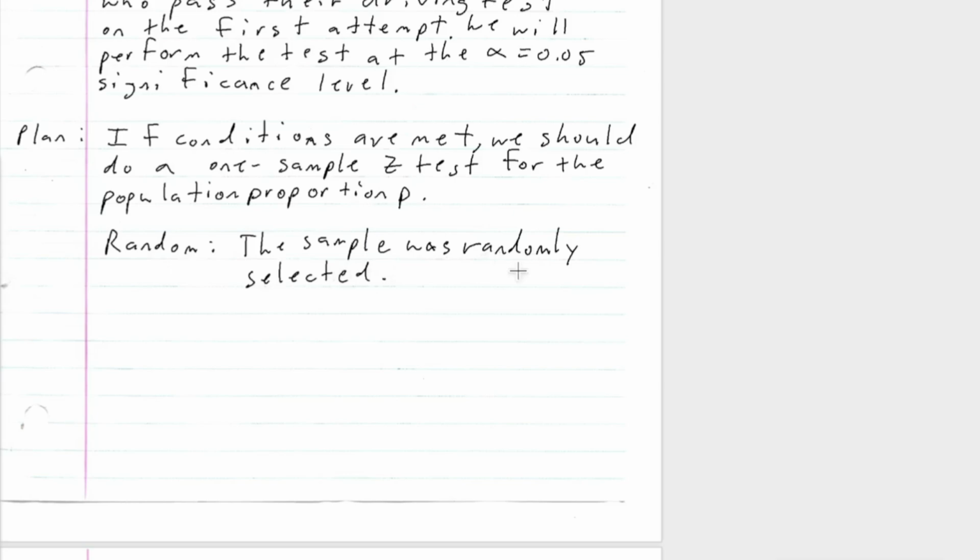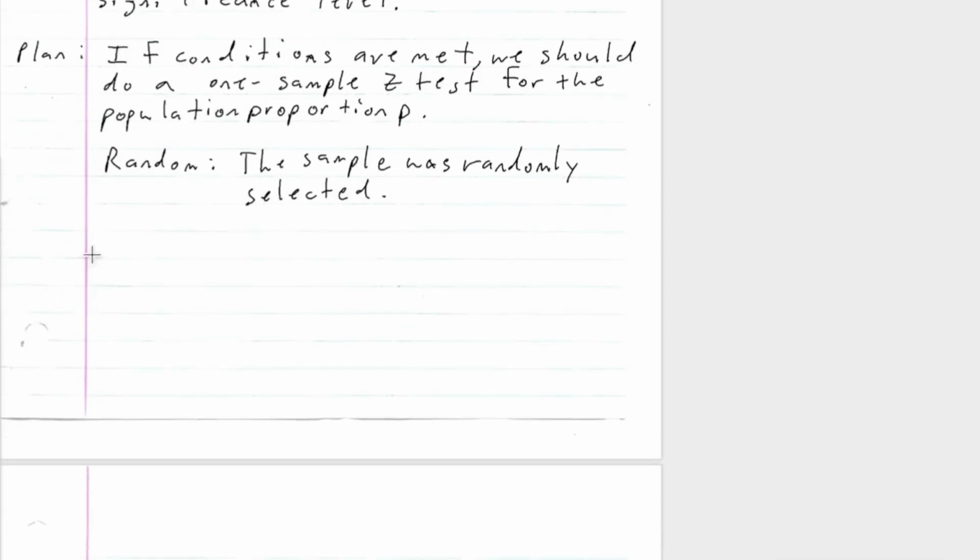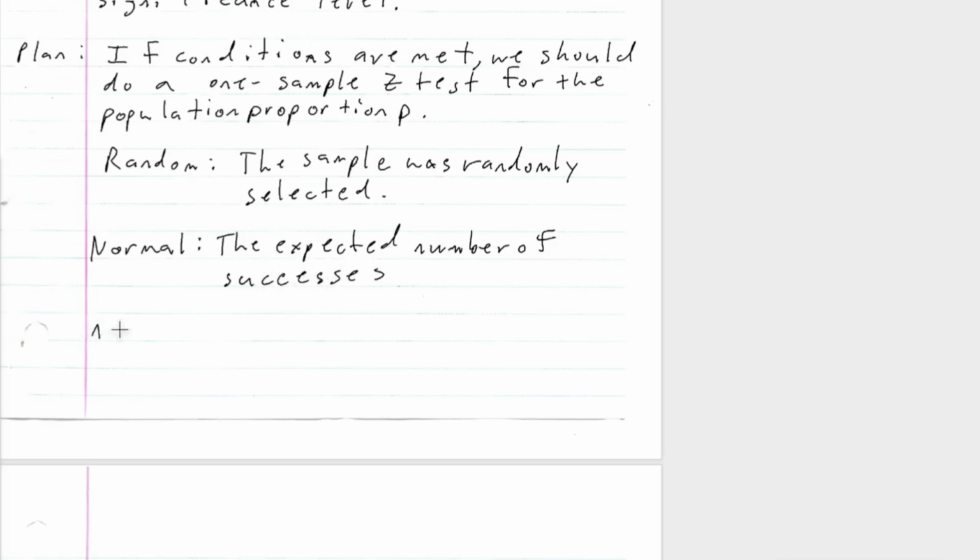All right, so now let's do our normal. Okay, the expected number of successes. So it's our n times p naught, which is equal to 125 times 0.60, which is 75, which is of course bigger than or equal to 10.